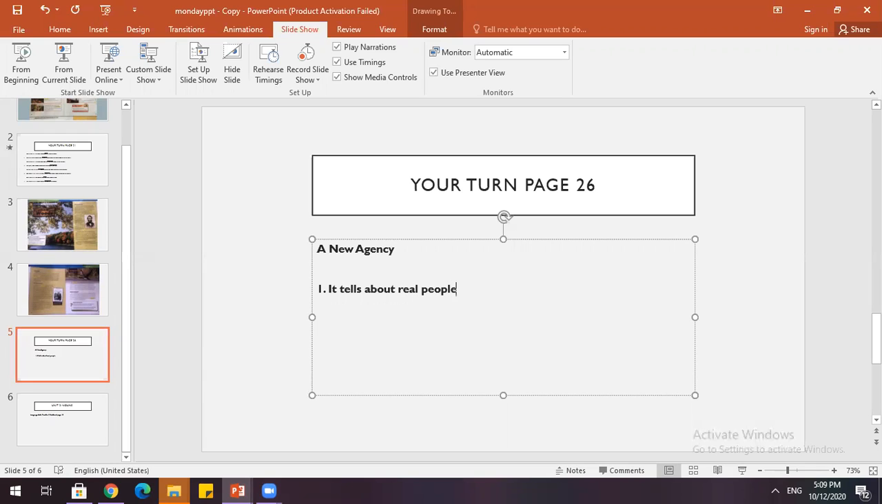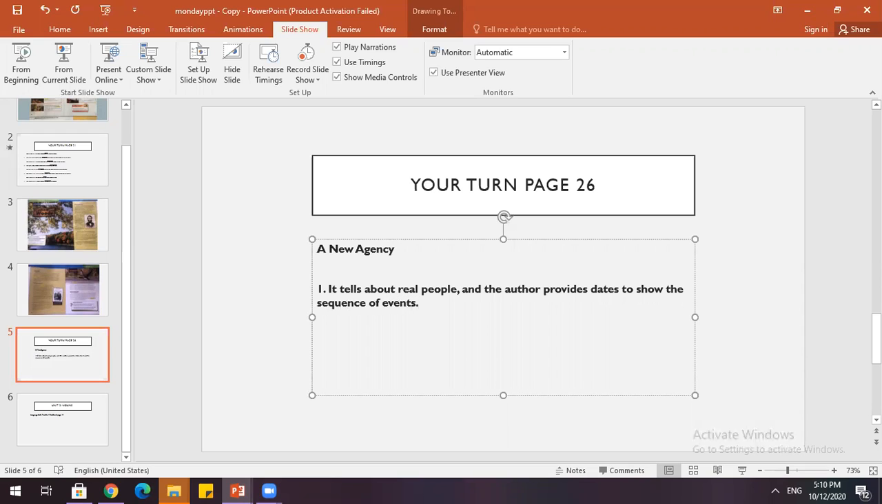It tells about real people, and the author provides data. It also provides dates. That's the main thing, to show the sequence of events.